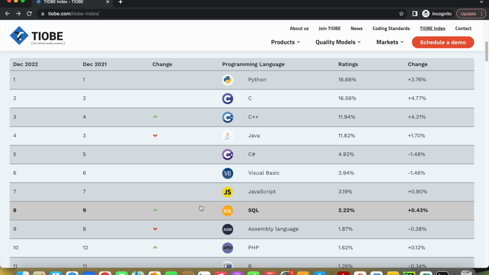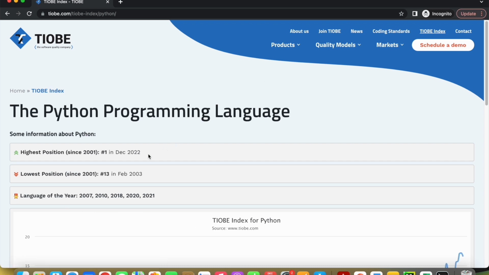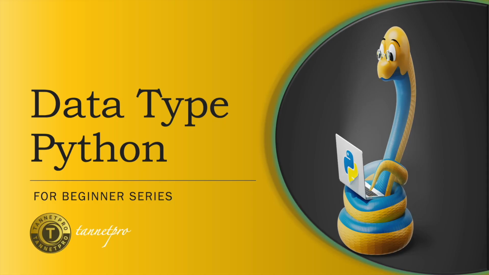So let me show you something. Under the TIOBE index, you can see Python is number one. Python has been number one for a long time. You can see it is holding the highest position in terms of demand, popularity, and use. And this language was awarded Language of the Year in 2007, 2010, 2018, 2020 and 2021. I just show you this so you can understand the popularity and demand of this language nowadays.